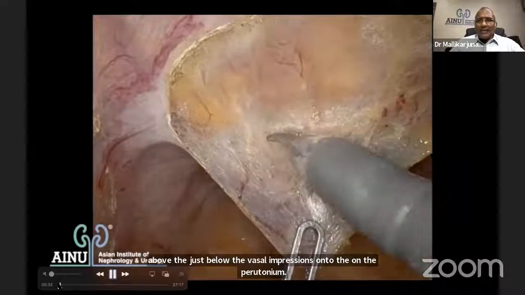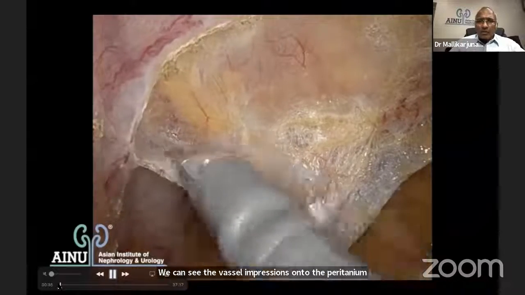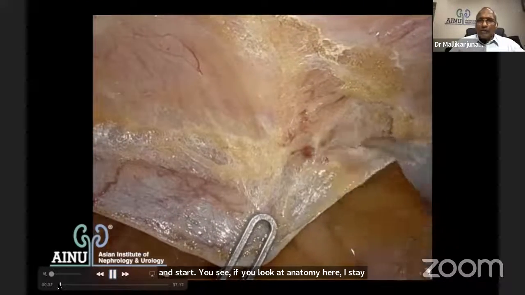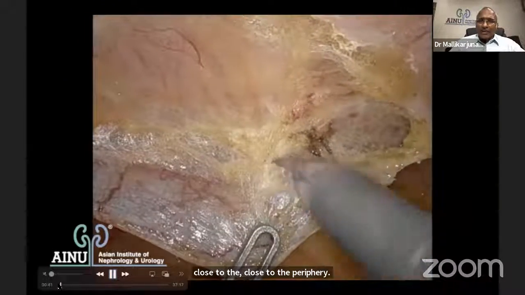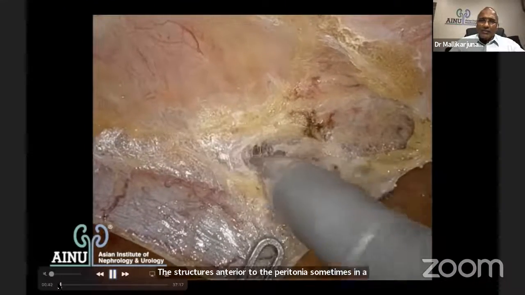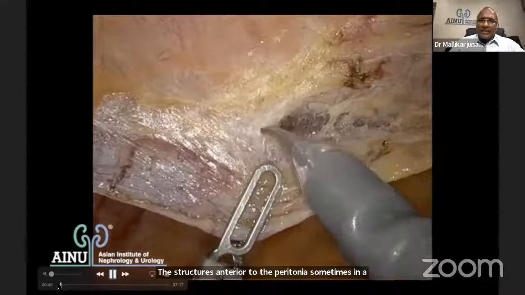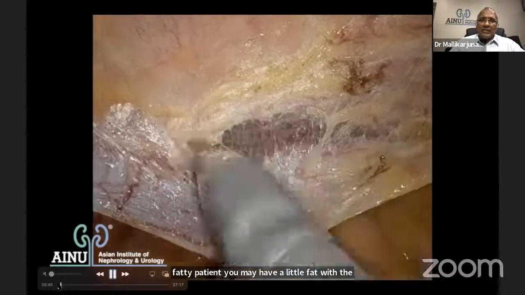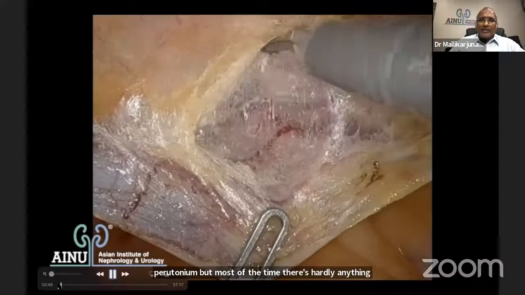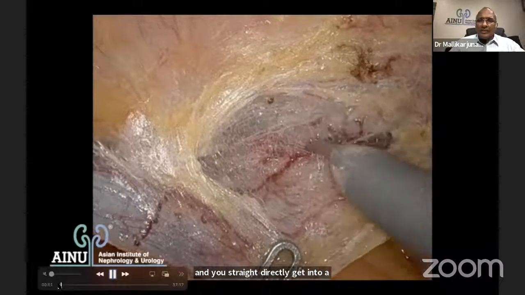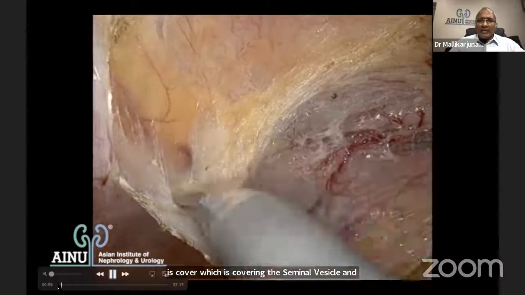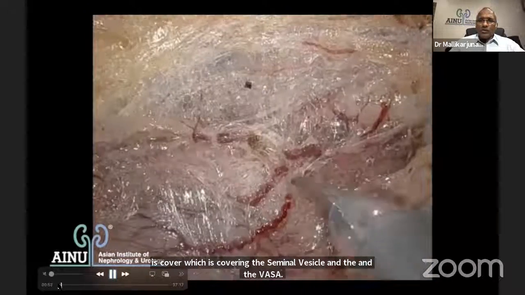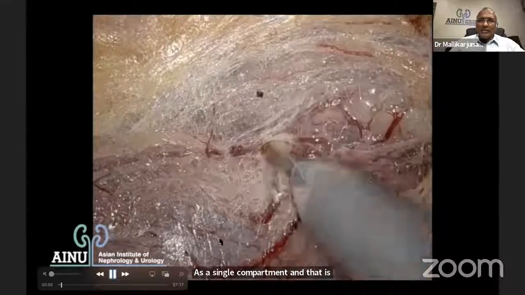If you look at the anatomy here, I stay close to the peritoneum. The structures anterior to the peritoneum, sometimes in a fatty patient, you may have a little fat with the peritoneum, but most of the time there's hardly anything. And you directly get into a compartment which is covering the seminal vesicle and the vasa as a single compartment. And that is the denonvilliers fascia, which you see as a two-layer fascia, which is covering.